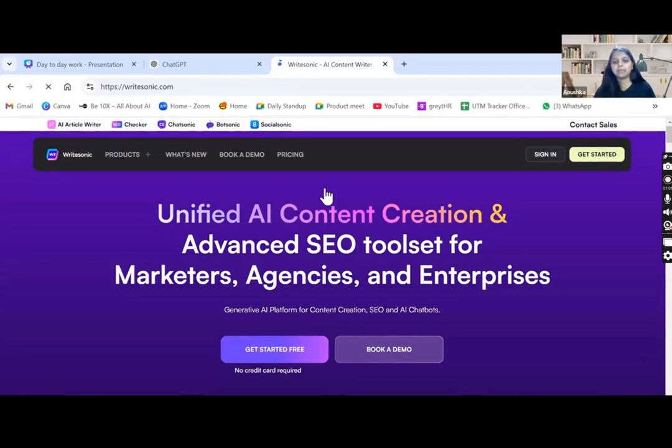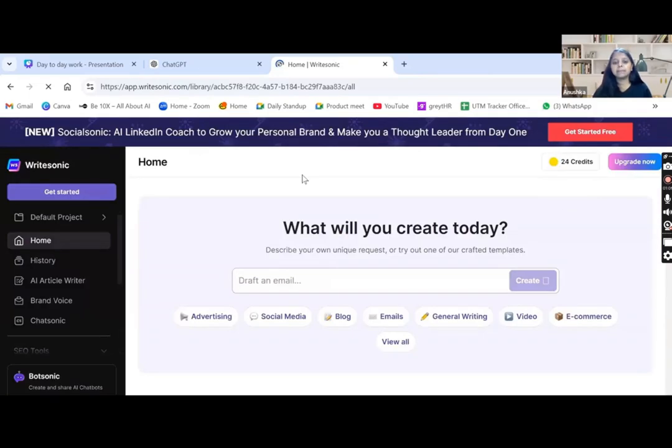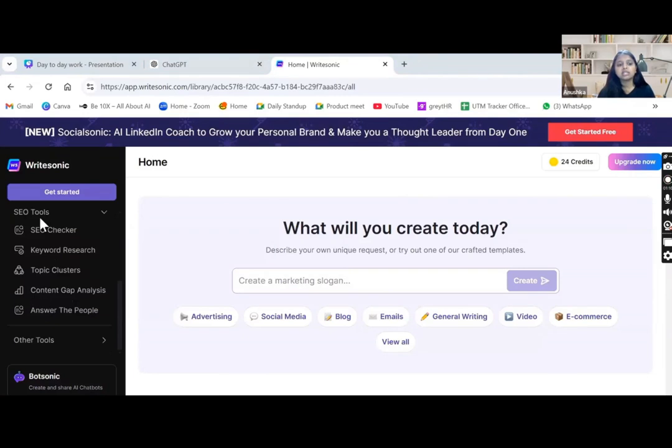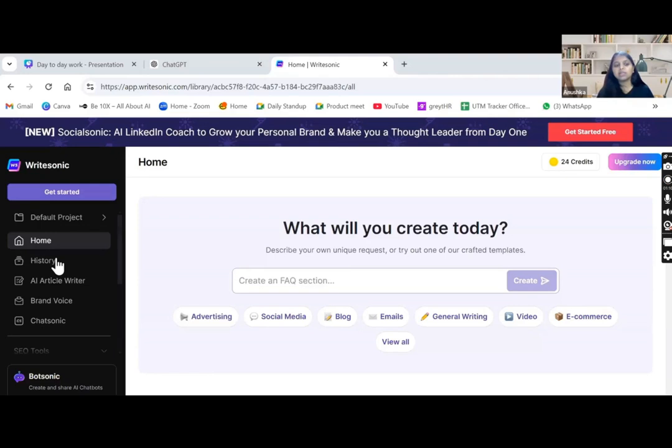So, can you see the WriteSonic on the screen? Can you see the interface of WriteSonic? It will tell you to sign up first. You just have to sign up, and this is the interface which will be getting open in front of you. So here is the advertising, social media, blog post, anything you can create with WriteSonic. You can also create emails and things for e-commerce. AI article writer is also there, brand voice, ChatSonic, SEO tools, SEO checker. Some of the tools are also given in WriteSonic. So this is a freemium tool. You have some credits here, and once you complete this credit, it will be asking you for some subscription type. So you can use this WriteSonic till you have completed this credits.